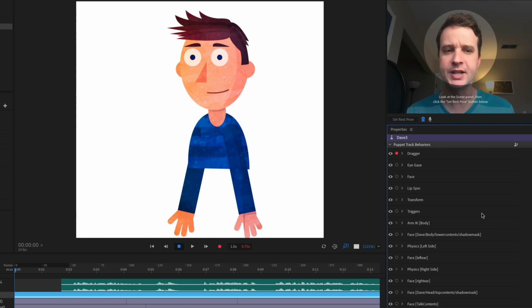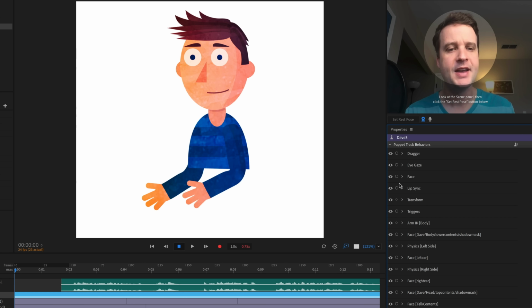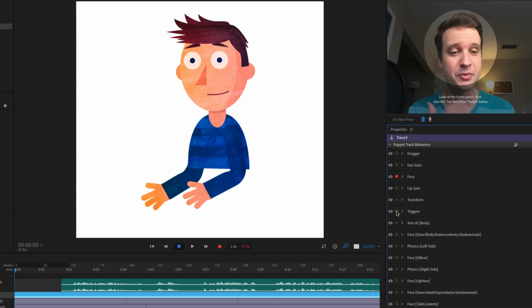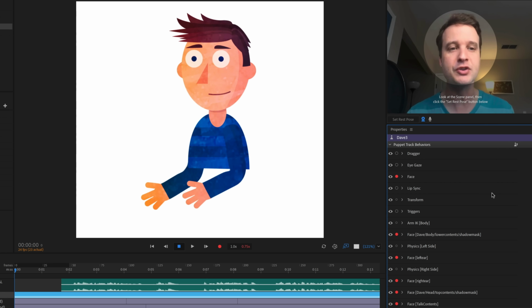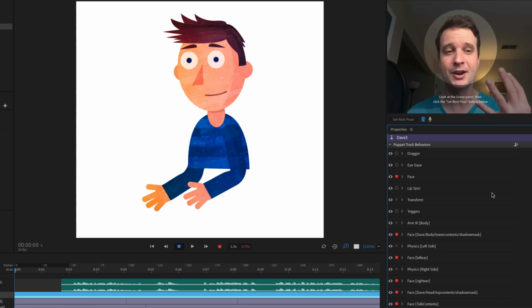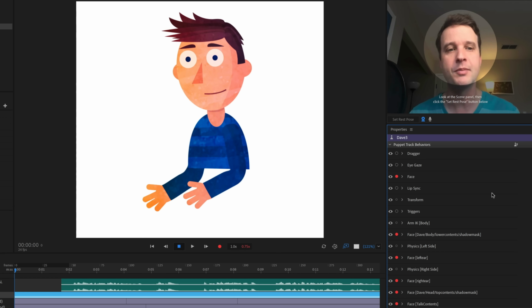All right, so dragger's done, so I'm going to disarm that, and I'm going to instead arm face. Now, most of the time, that's all you have to do. This character is a little more complicated because he's got a bunch of extra face behaviors for the parallax, so I'm just going to make sure I have all of those selected, but generally, with simple characters, all you have to worry about is that one face performance.